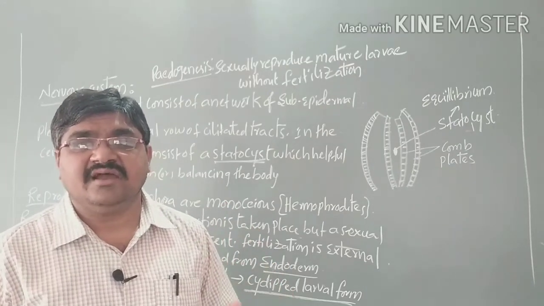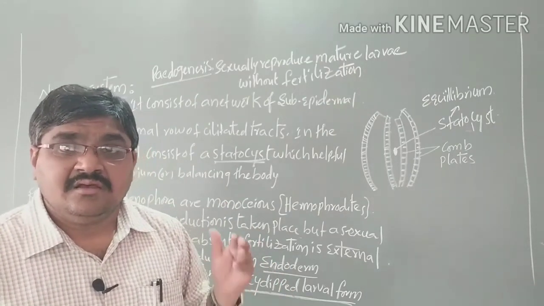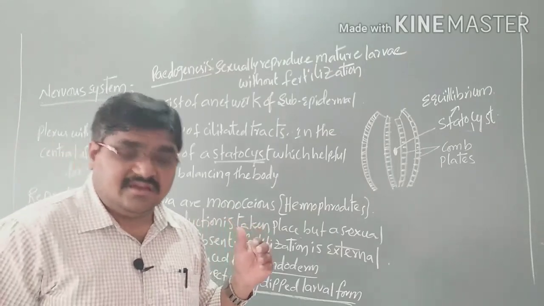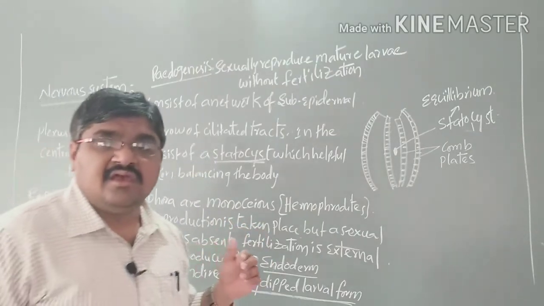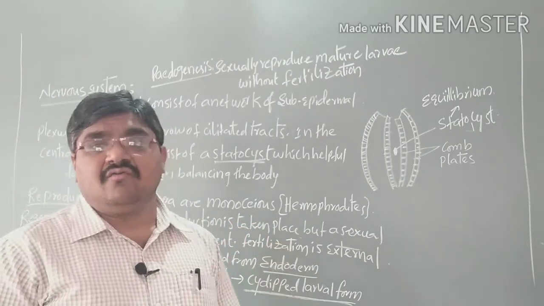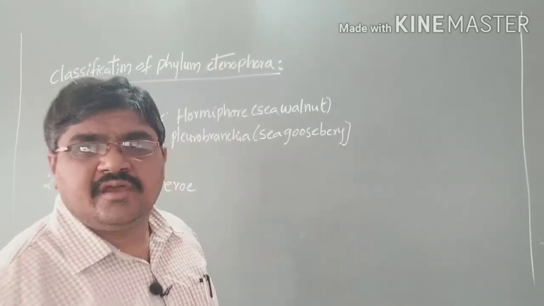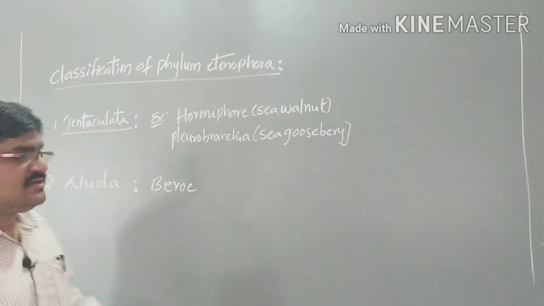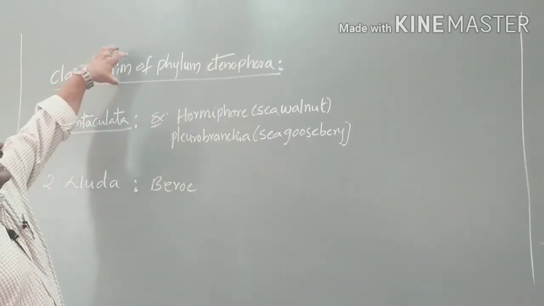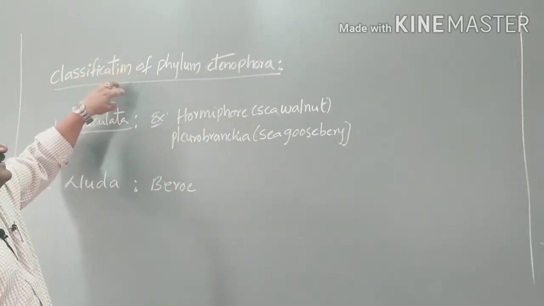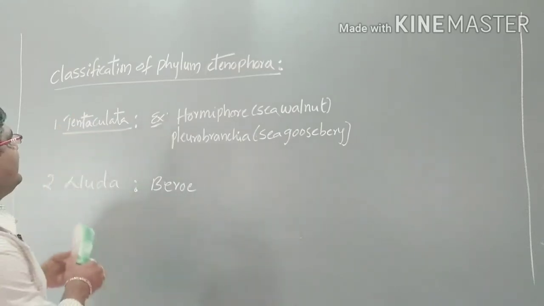Next, coming to the last one, the classification of the phylum Ctenophora. Ctenophora is classified into 2 classes.